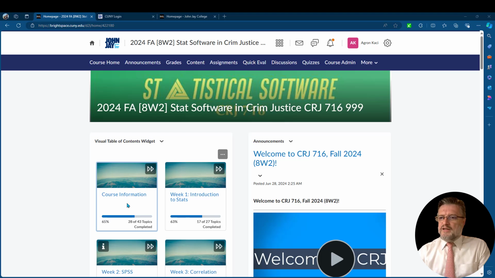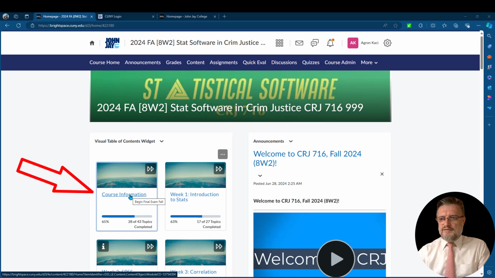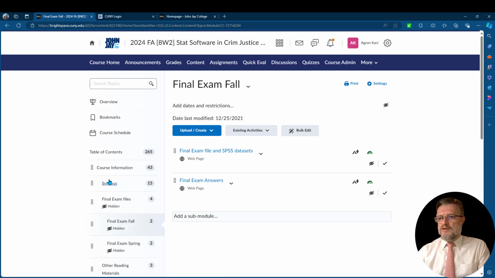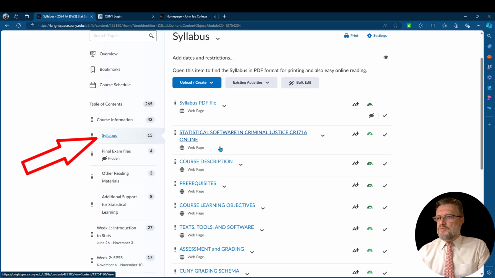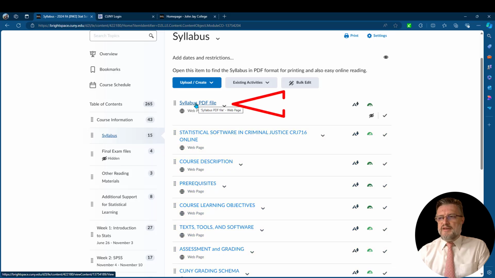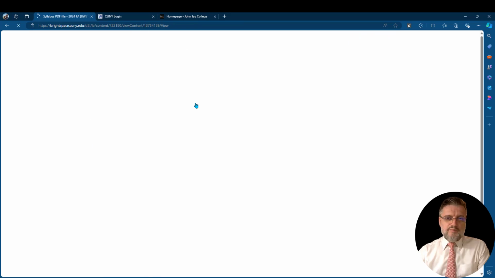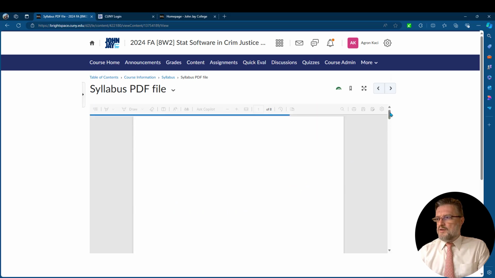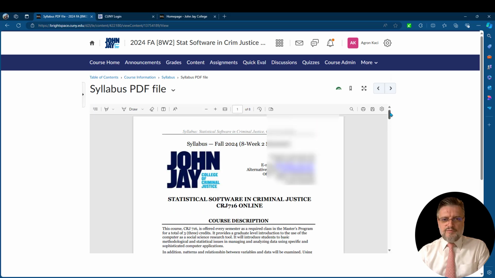After that, you need to go to the syllabus. The syllabus is found in the course information area. Once you click on it, you will go to the syllabus. You can read the syllabus right over here in these categories, or you can go to the PDF file, which you can print by clicking on the syllabus PDF file link. So you can see the syllabus over here in PDF form.